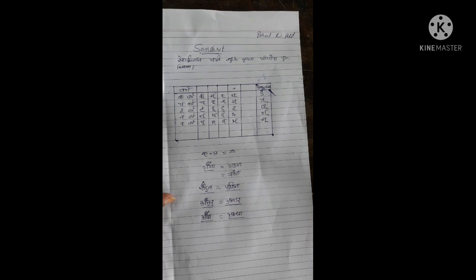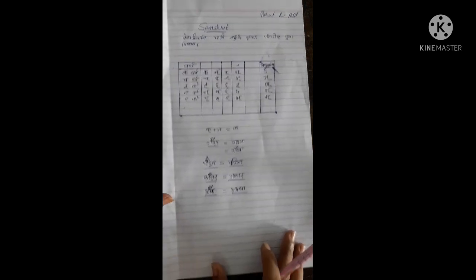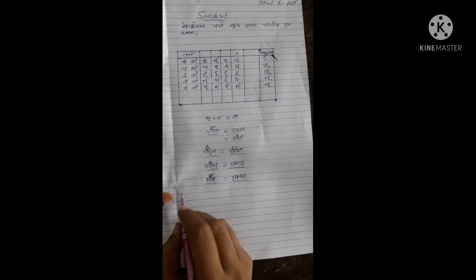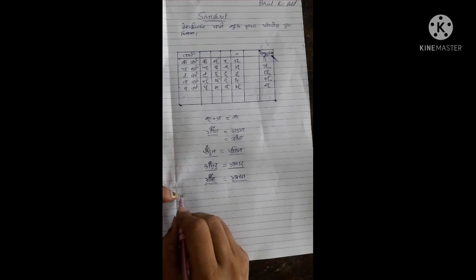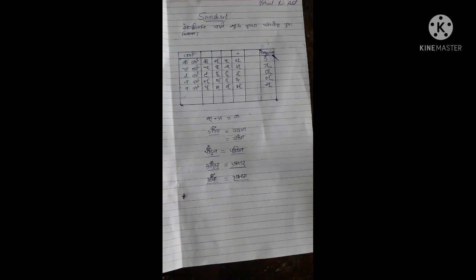And next, 2 more rules are there which you have to follow, and that also can be asked. Next is that you can be asked that some words will be there in your paragraph.